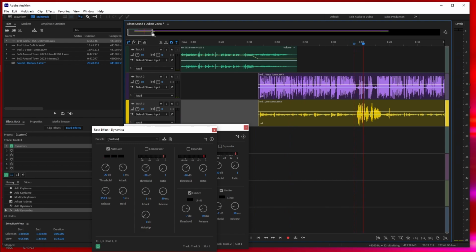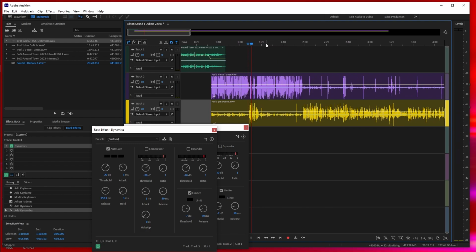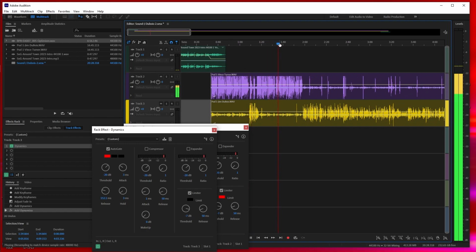Double check both speakers, make sure it's okay. Check it in another place to make sure that it sounds okay.